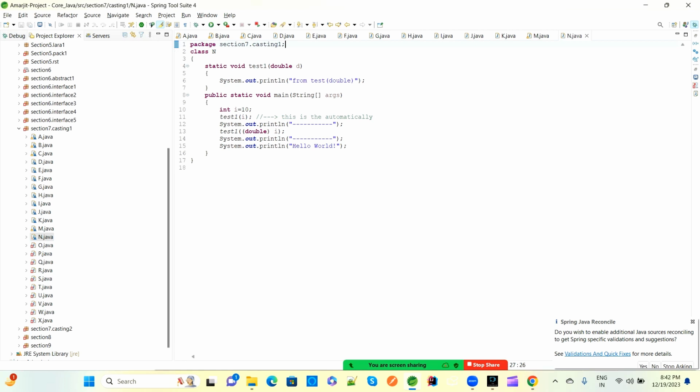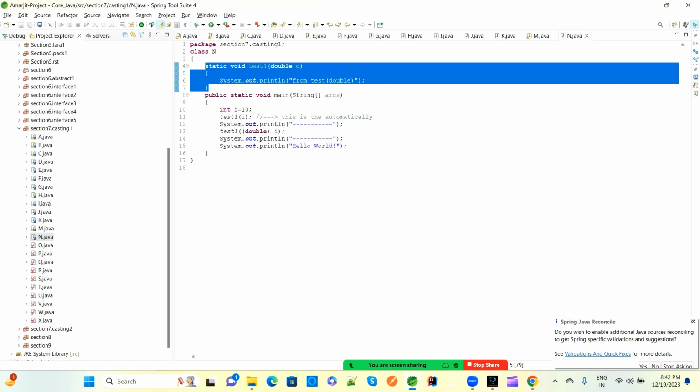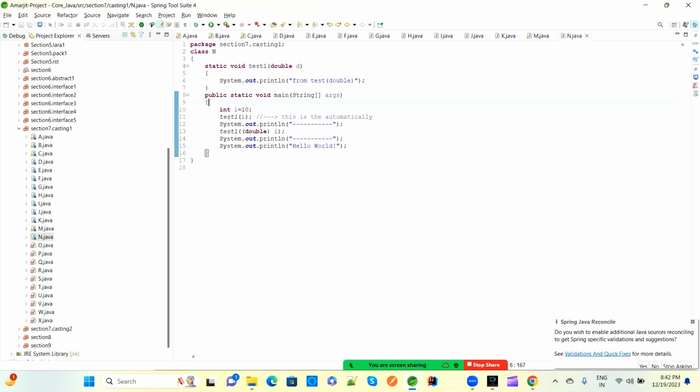Now here in this class N we have a static method, and then this is a main method. So the compiler will run this main first. In this main method we have an integer i equal to 10. Now we have a test method, and they are passing i, meaning an integer value, here.